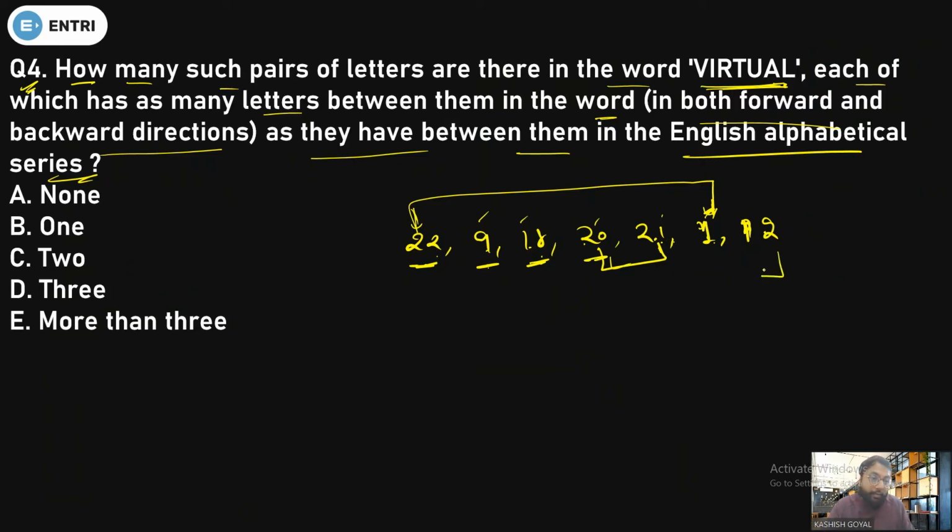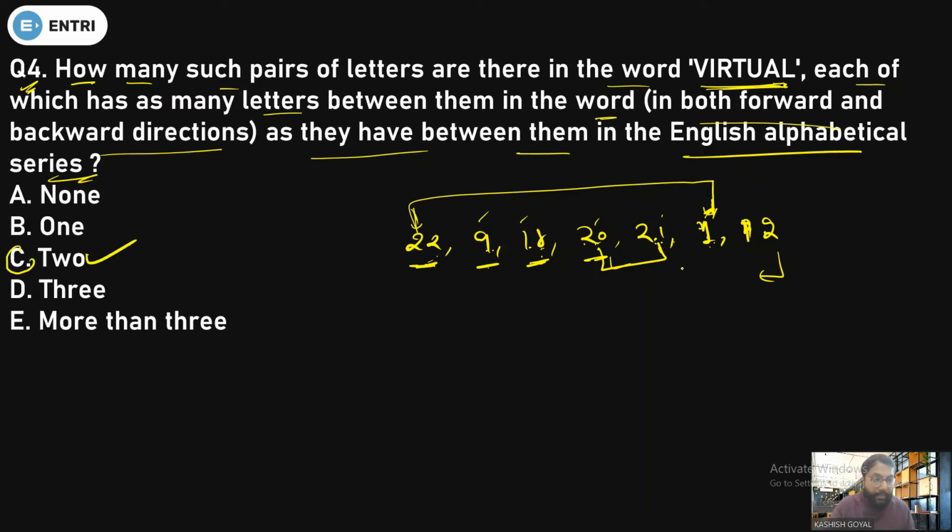Now we have to start from the backward direction. So you have to start from 12. So 12, 13, 14, 15, 16, 17, 18, not forming a pair. 1, 2, 3, 4, 5, 6, not. 21, 22, 23, 24, not forming a pair. 20, 21, 22, not forming a pair. 18, 19, 20 and 9, 10, this is not forming any pair. So only 2 pairs are there. So option C will be the right answer.